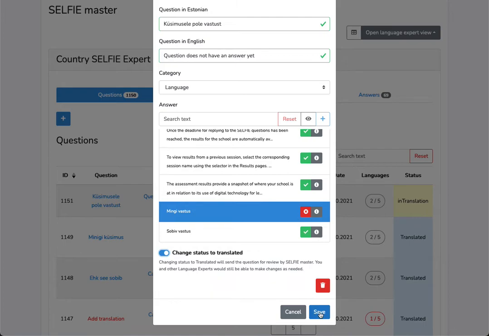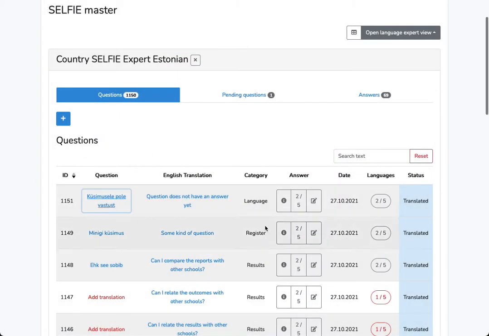So the top level status for those is called published, and it requires translations for all the languages and an additional approval made by the master expert. So we've changed it. There is an answer, and we can go back to the master expert view to see the change.